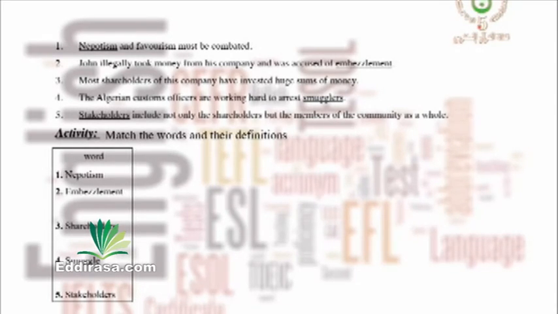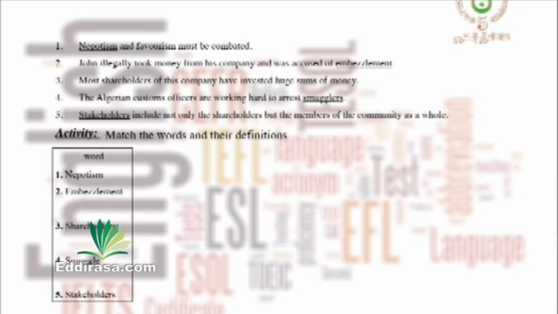The first word and the second are both nouns in the singular. The three other words, shareholders, smugglers, and stakeholders, are nouns in the plural. Let's read now the definitions and see which definition starts with nouns in the singular and which one represents words in the plural. This is the first step of the exercise.